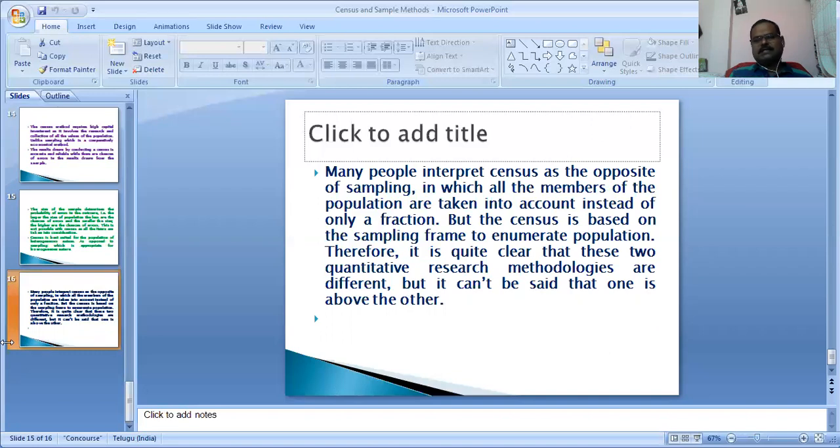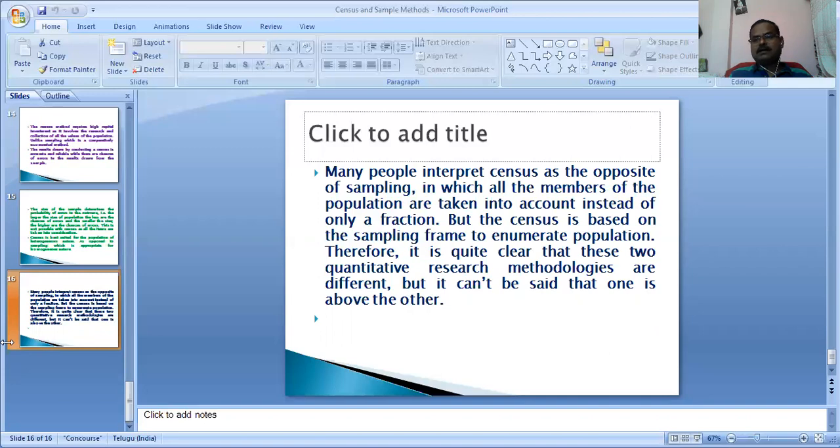What is the census? Let us discuss one by one. What is the difference between the census method and the sample method? First, we discuss that today. We discuss the census method first: what is the definition of the census method, the merits of the census method, and the limitations of the census method.